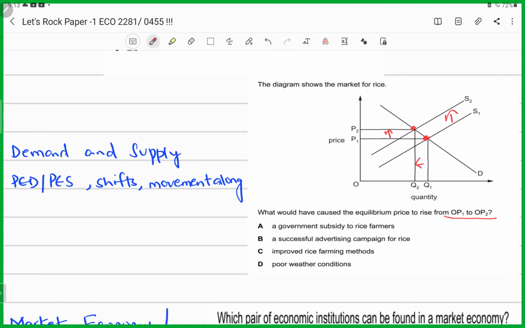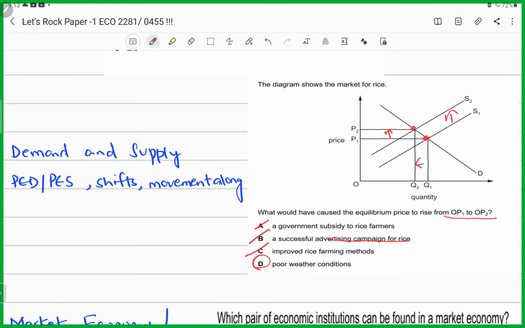If it would have been a successful government subsidy to rice farmers, the supply curve would have shifted outwards. It cannot be the situation. If it would have been a successful advertising campaign for rice, then the impact would have been seen in the demand curve being shifted outwards, right? So it cannot be the case. If it could have been improved rice farming methods, again the supply curve would have shifted outwards and would not have gone inwards. So it has to be poor weather conditions that has caused the supply curve to shift inwards.